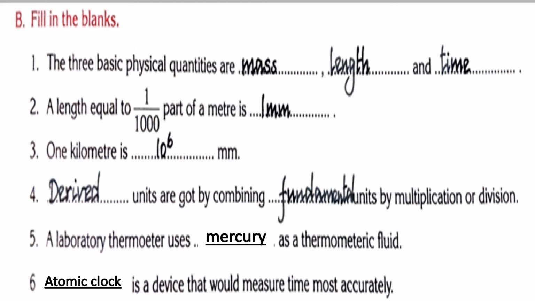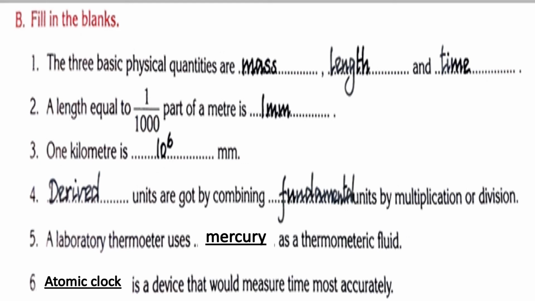And then second one: length equal to 1 by 1000 part of a meter is 1 millimeter. Third one: 1 kilometer is 10 power 6 millimeter. Fourth one: dash units are got by combining dash units by multiplication or division. Derived units, fundamental units.